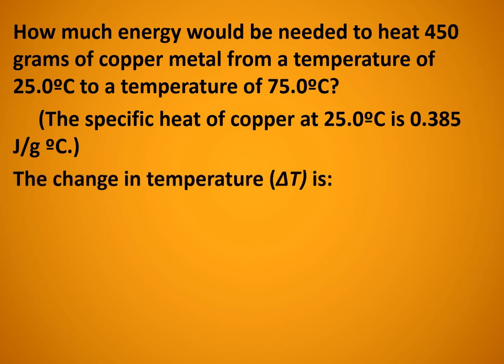So first of all, we can write the change in temperature. That can be written as final temperature minus initial temperature, which is 75 minus 25, equal to 50 degrees Celsius.